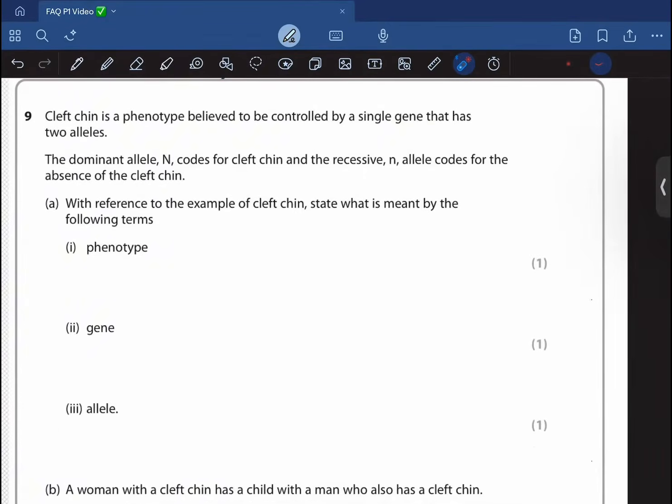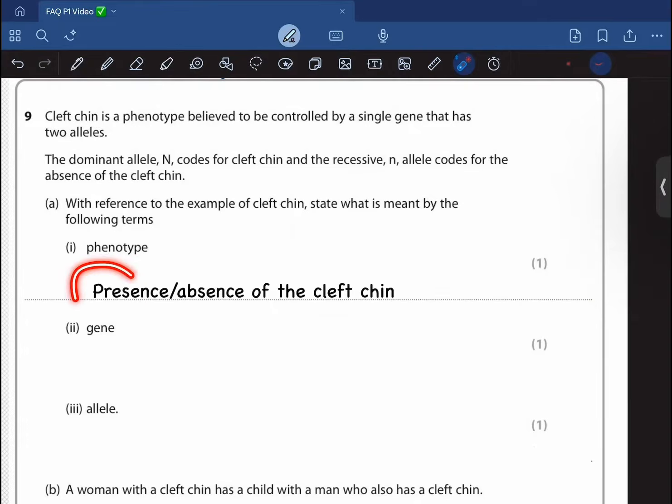Now, cleft chin is a phenotype believed to be controlled by a single gene, okay? That is two alleles. The dominant allele N codes for cleft chin and the recessive allele n codes for the absence of cleft chin. With reference to the example of cleft chin, state what is meant by the following term, okay? Phenotype. The presence of cleft chin, or the visible characteristic, is what we refer to as phenotype, right? It is basically shown. Presence or absence of cleft chin.